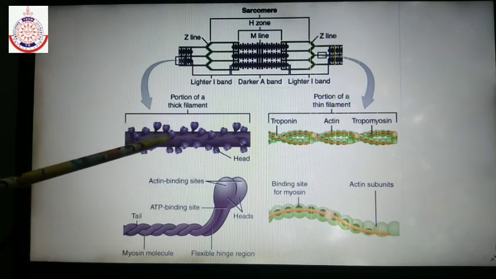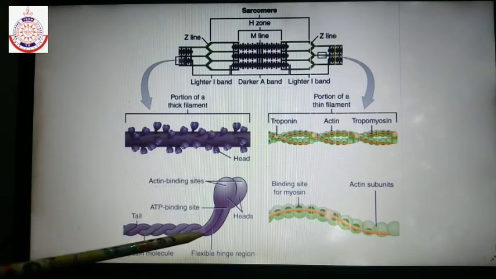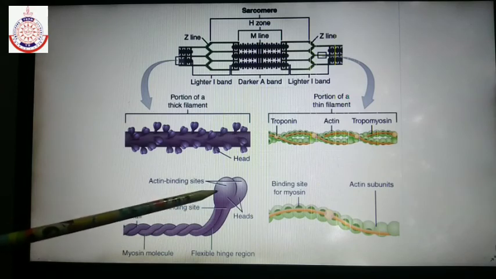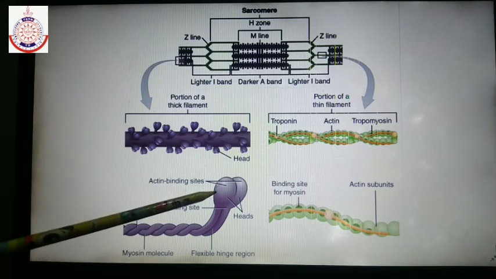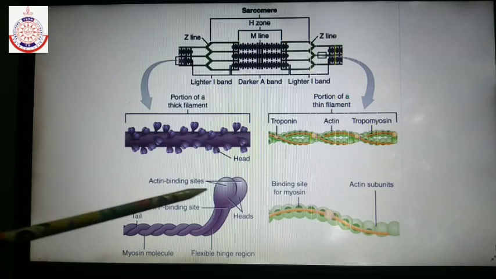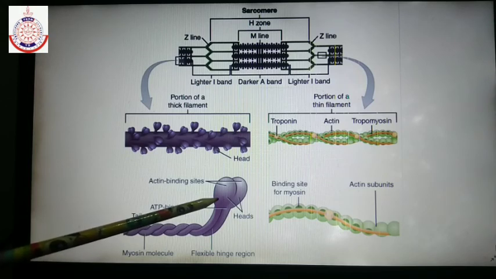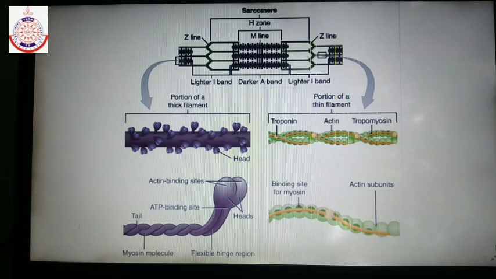This portion is known as the cross arm. The head region of the heavy meromyosin has two active sites, for the binding of ATP and for actin binding, and it also contains the enzyme ATPase for the breakdown of ATP into ADP to provide energy for the contraction of muscle. With this, the structure of the contractile proteins is complete.